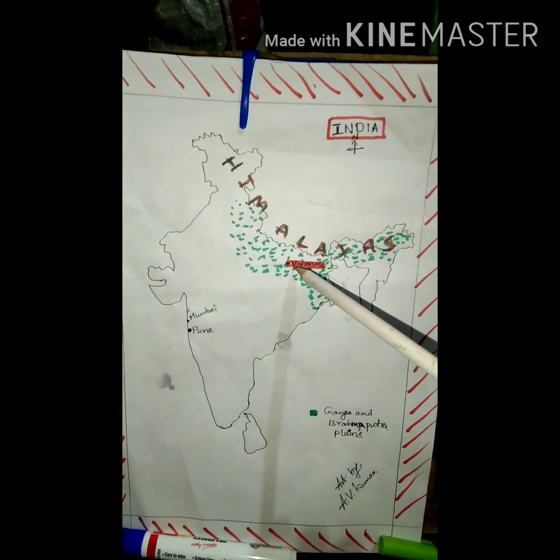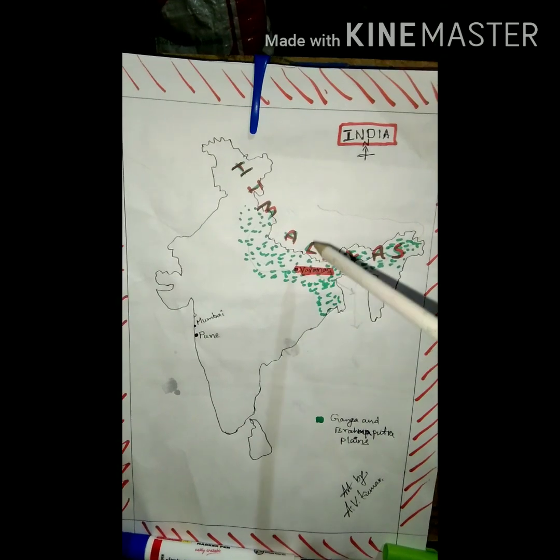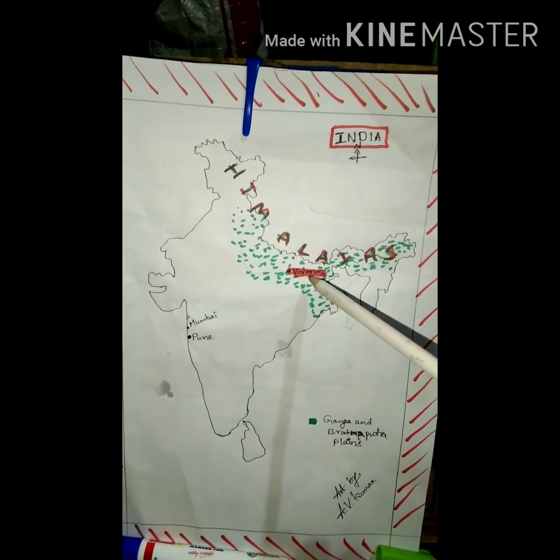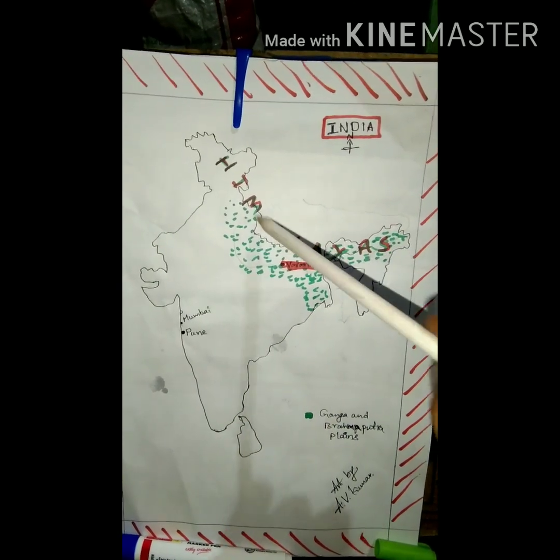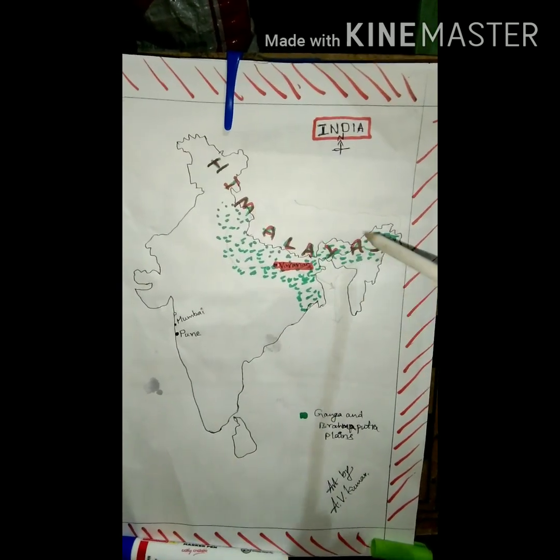In these places, Varanasi, Mumbai, and Pune, people are living mostly. Next, Himalayas: very few people are living in the Himalayas.